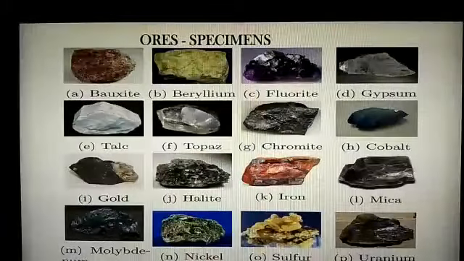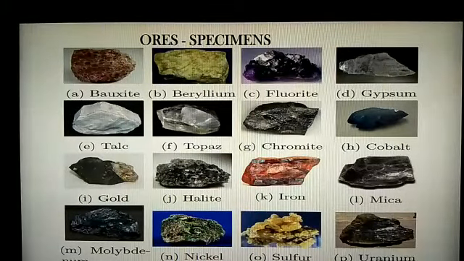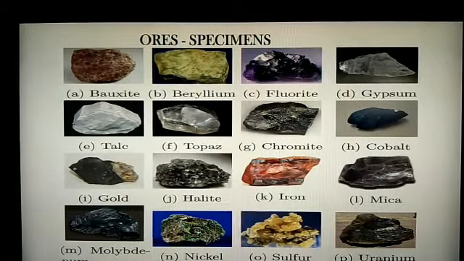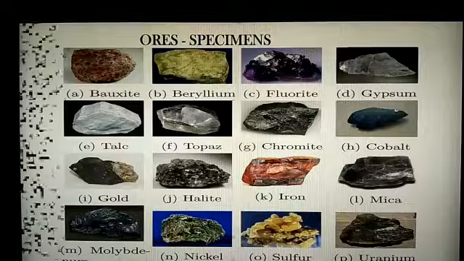Here are some examples of ore specimens. The first one is bauxite. I told you, bauxite is an ore of aluminium metal, and also gypsum, mica, uranium, iron. There is hematite. You know that hematite? It is an ore of iron. That is all showing here. Just you read yourself.